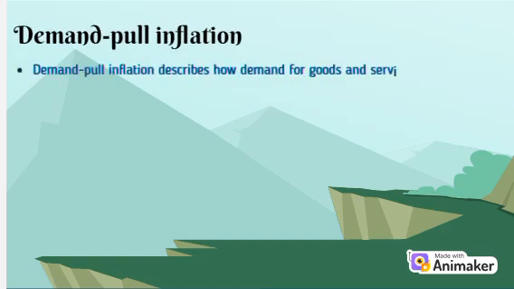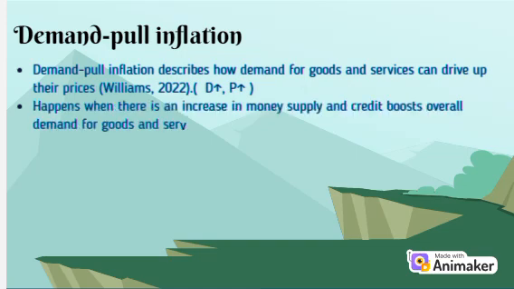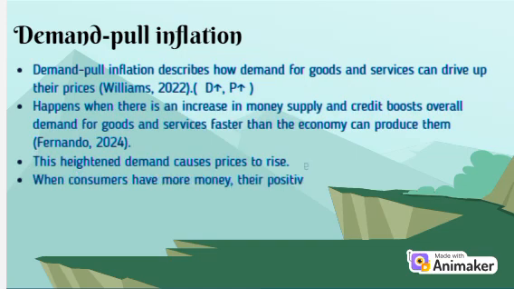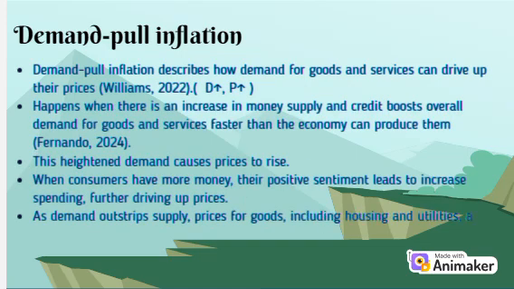As Williams says, demand pull inflation describes how demand for goods and services can drive up their prices. And Fernando thinks that this inflation occurs when there is an increase in money supply and credit that boosts overall demand for goods and services faster than the economy can produce them. This heightened demand causes prices to rise.